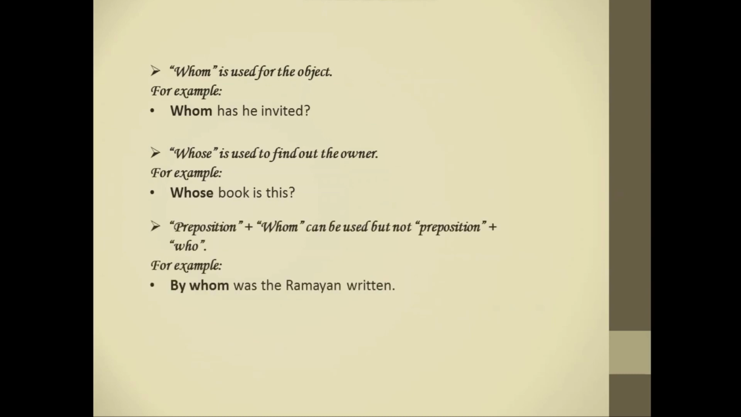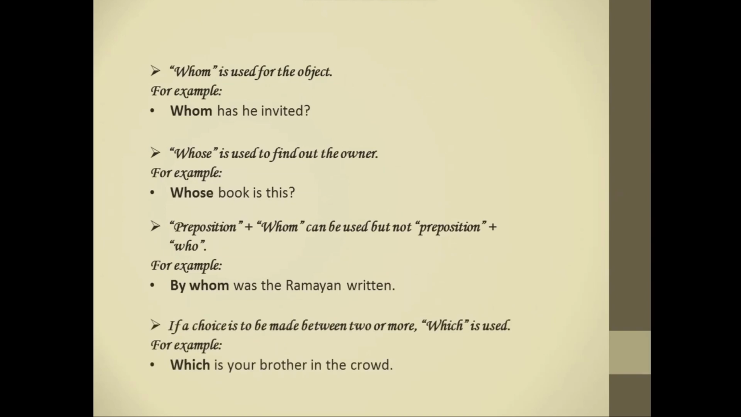Next, preposition plus whom can be used, but not preposition plus who. For example, by whom was the Ramayana written is the correct statement. We do not use by who was the Ramayana written. That will be wrong. Next, if a choice is to be made between two or more, which is used. For example, which is your brother in the crowd? Here, we are indicating one person out of many.